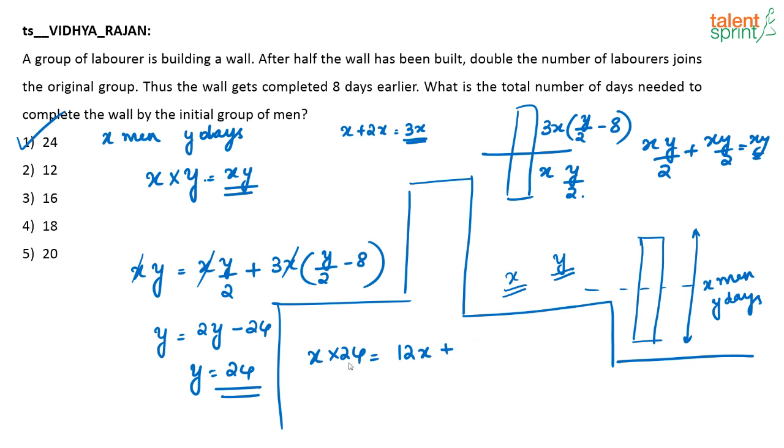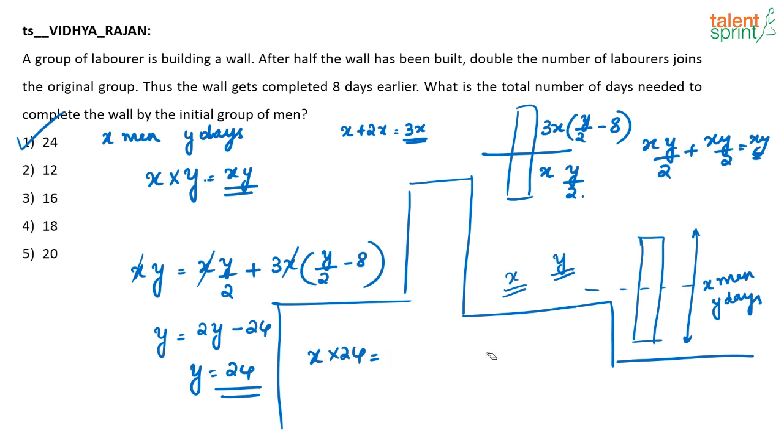See, actually what is happening, X people are doing the work in 24 days. So the first half of the wall will be done in 12 days, with X people working. Similarly, for 12 days, another X people are working. This is how it is happening.